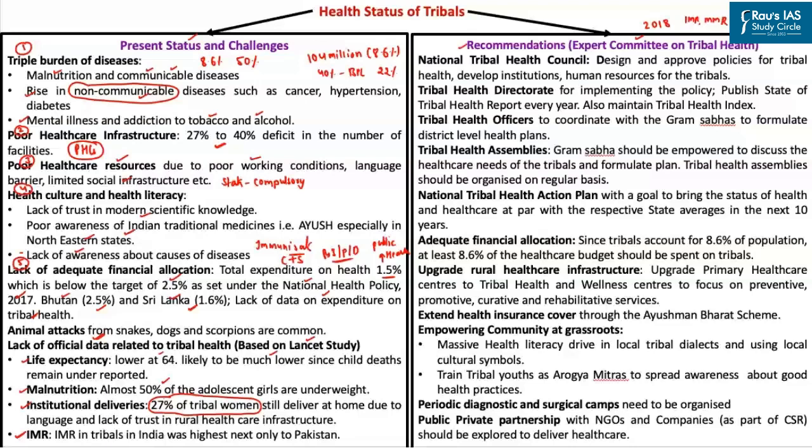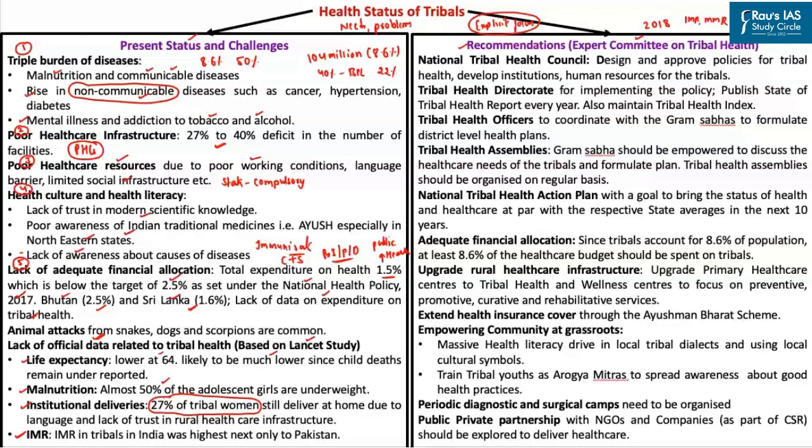So this particular committee highlighted that since India's independence, we always knew that the tribals in India face various healthcare challenges. But we did not give any kind of explicit focus on improving their healthcare needs. We did not provide that kind of explicit focus because we always thought that whatever the healthcare needs and problems of the tribals, they are similar to the needs and problems of other social groups.